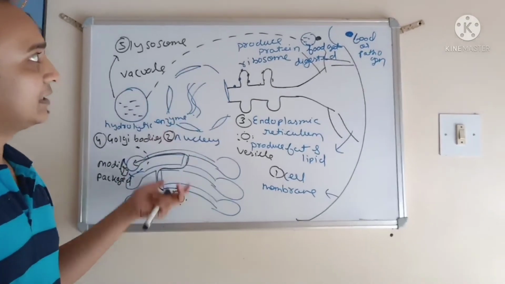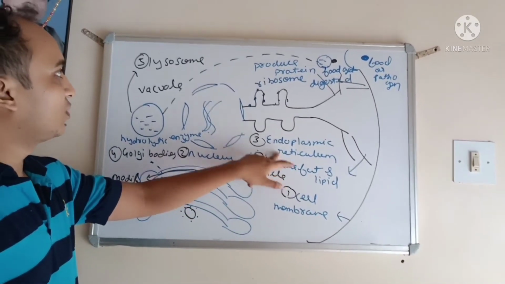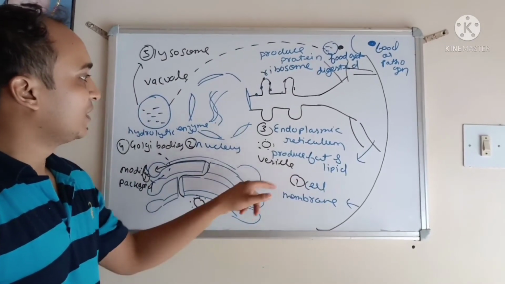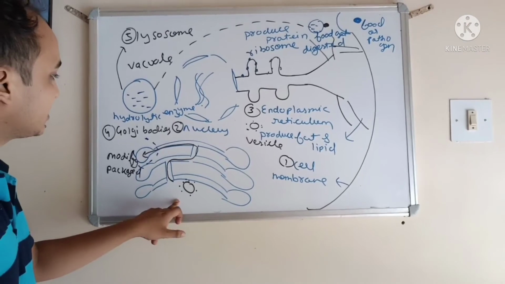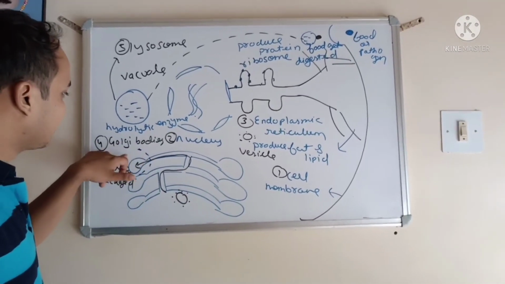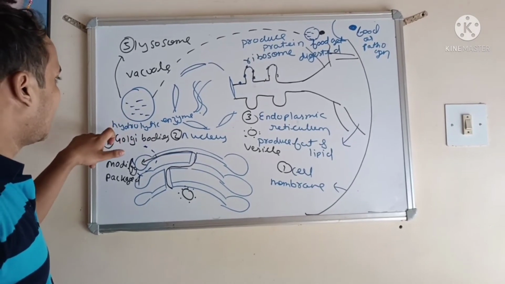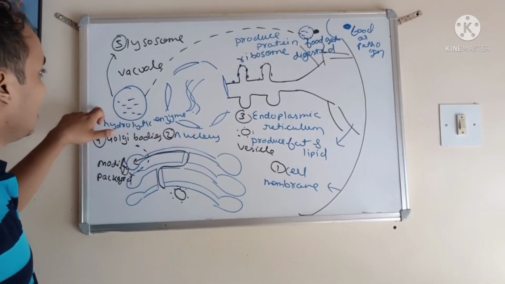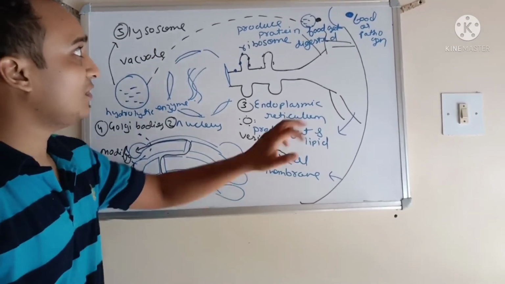So all are interconnected with each other. First of all, the endoplasmic reticulum produces protein, fat and lipid, and the vesicle carries this. The vesicle goes to the Golgi bodies. There it modifies, packages and goes to the bulging part. After some time this bulging part comes out, and when this bulging part is filled with hydrolytic enzyme, it is known as lysosome. What is the work of lysosome?